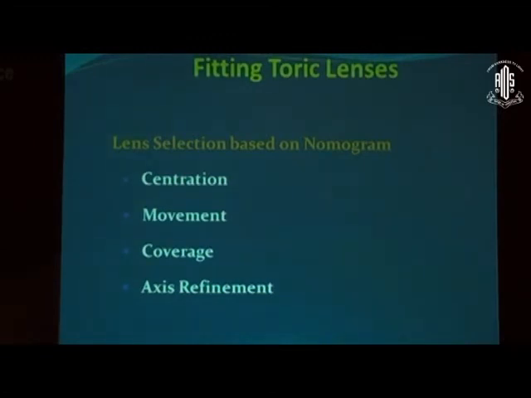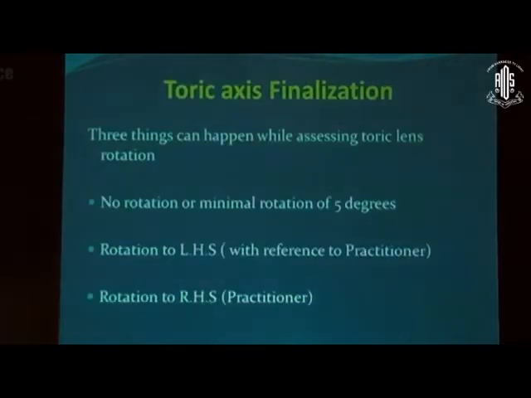The steps of fitting are centration, movement and coverage as in any soft contact lens, and then the only thing that you have to do is axis refinement, because these days we have nomograms and earlier we had a 10-step fitting of toric soft contact lens which we don't follow these days, so there's no point discussing all that. We just look for the centration, movement and coverage, and then we modify the axis. Now how do we modify the axis?